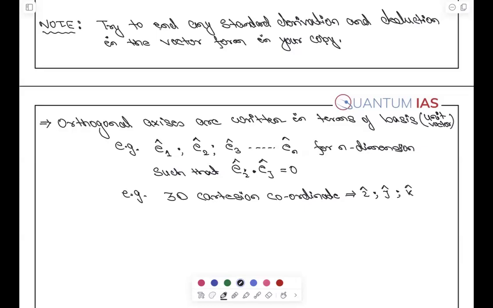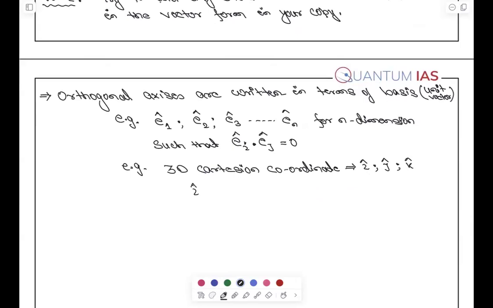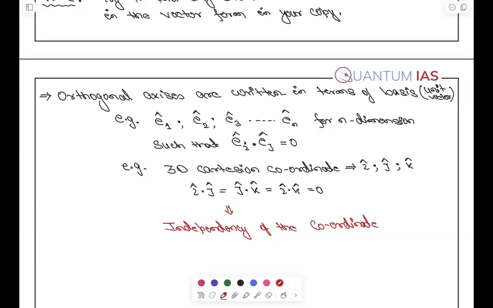ठीक है, is this. So here also you know that I cap dot J cap is equals to J cap dot K cap is equals to I cap dot K cap, that is equals to 0. You know that thing. This is what I am telling you. And this is the reason behind the independency of the coordinate system.